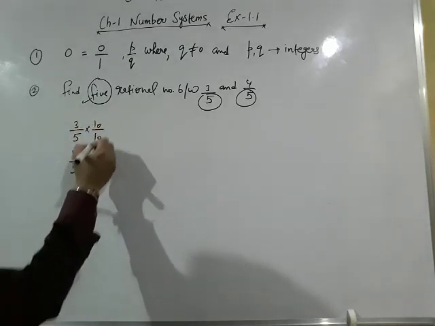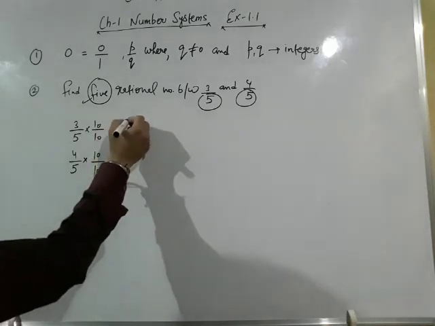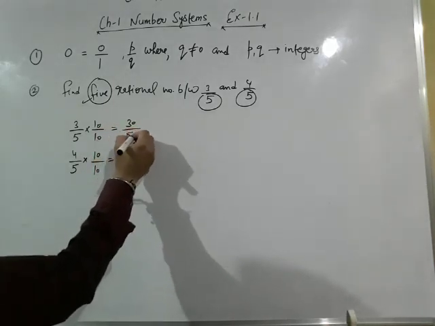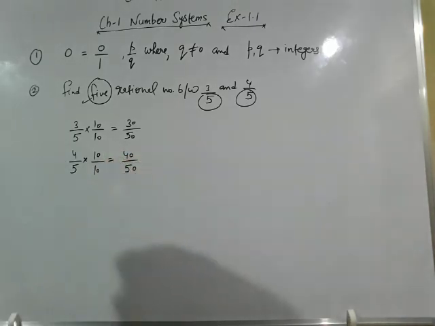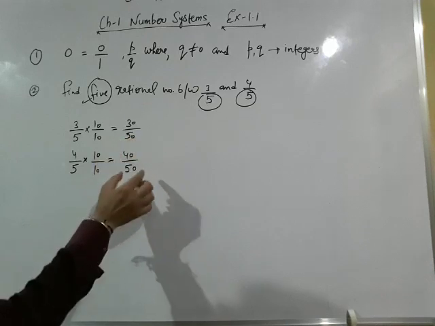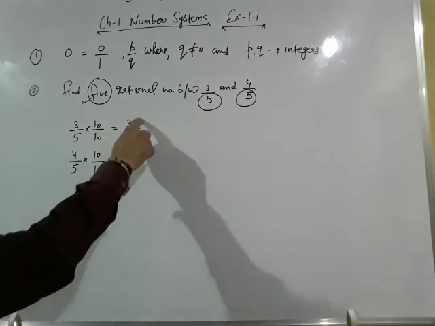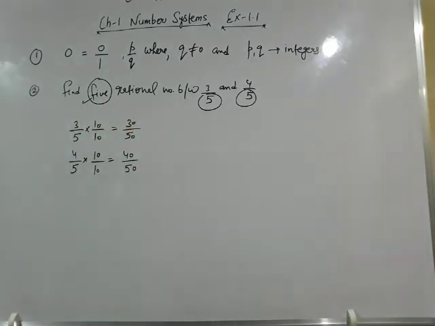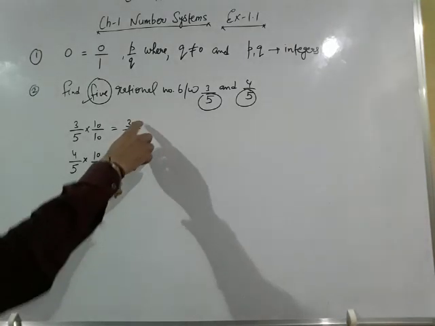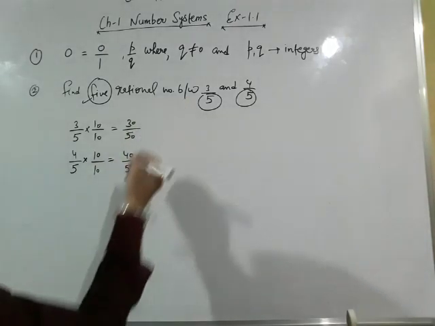by 10 by 10. We have solved 3 questions so far, and in all 3 questions we have to multiply by 10 by 10, and by multiplying 10 by 10 we will be able to find our solution. So denominator is equal here, 50-50, and the difference of the numerators is 10, 40 minus 30, 10. We have to find 5 rational numbers. So now you can select your numbers between 30 and 40, means 31 to 39. You can select any of the numbers, and that will be your required answer.